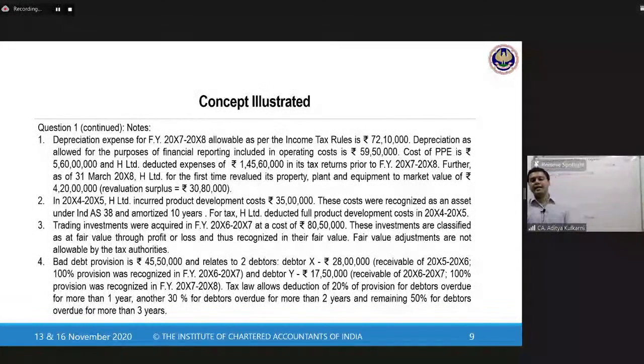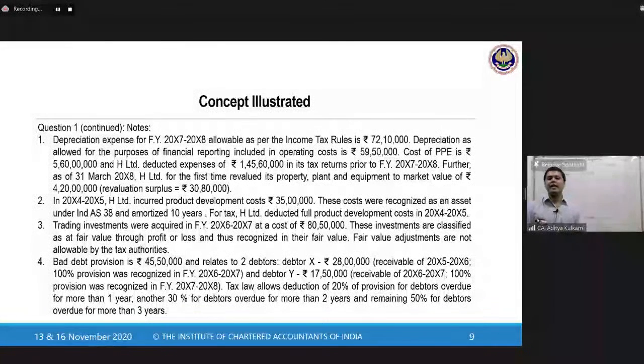H Limited incurred product development cost of 35 lakhs. These costs were recognized as an asset under Ind AS 38, and they were amortized over 10 years. For tax purposes, H Limited deducted the full development costs in X4, X5. So 35 lakhs amortized over 10 years.